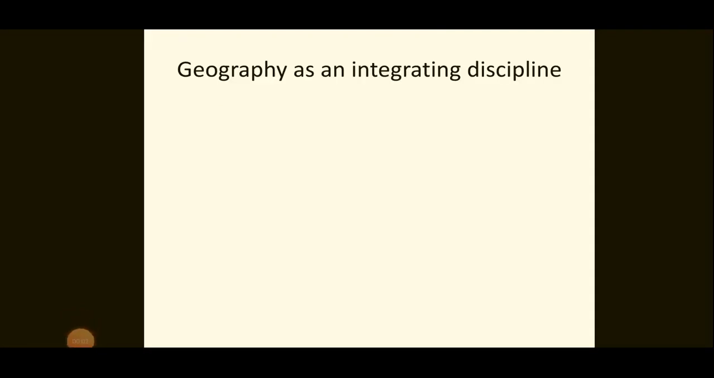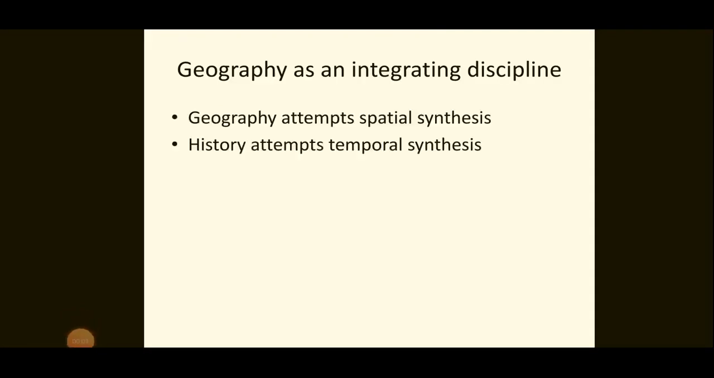Geography as an integrating discipline. Geography attempts spatial synthesis and history attempts temporal synthesis. Let us understand what it means. We know in history we study everything in relation with time of occurrence, isn't it? That means history attempts temporal synthesis, where temporal means in relation to time.